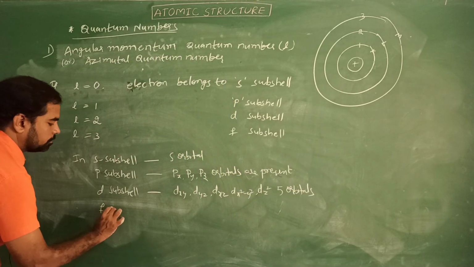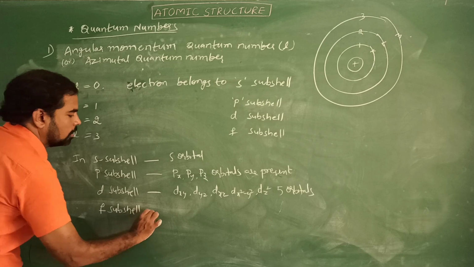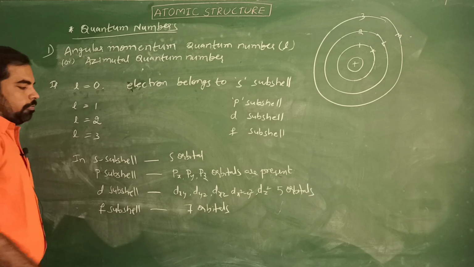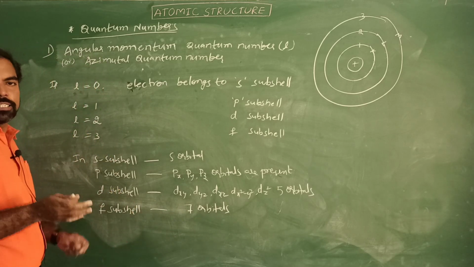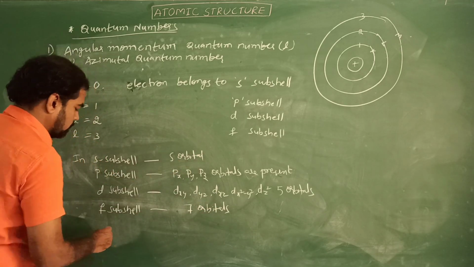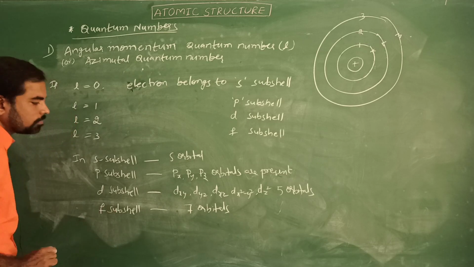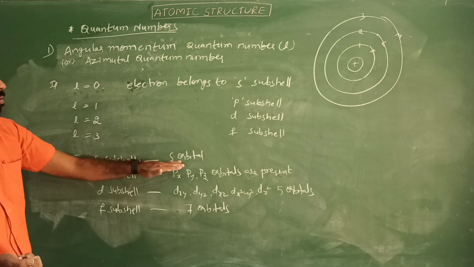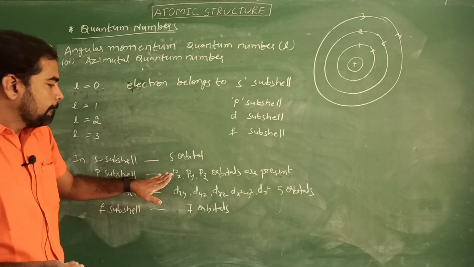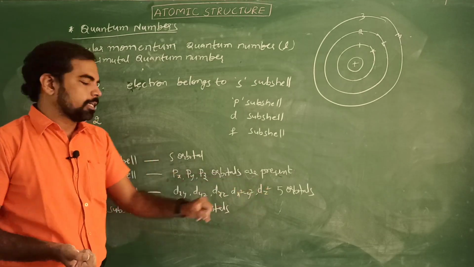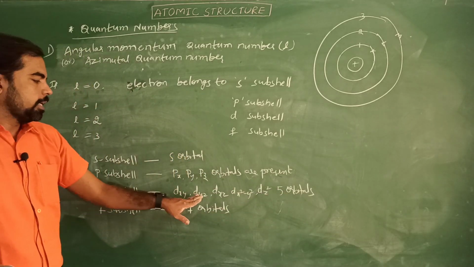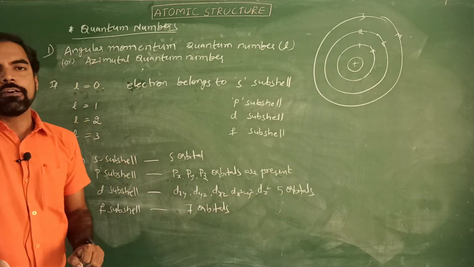Whereas in the f subshell, 7 orbitals are present. We need not write the names of the f orbitals, that is not in our syllabus. Simply remember that in the f subshell 7 orbitals are present. Once again, the s subshell has only 1 orbital, that is the s orbital, whereas the p subshell has 3 p orbitals: px, py, pz. In the d subshell 5 d orbitals are present: dxy, dyz, dxz, dx square minus y square and dz square.